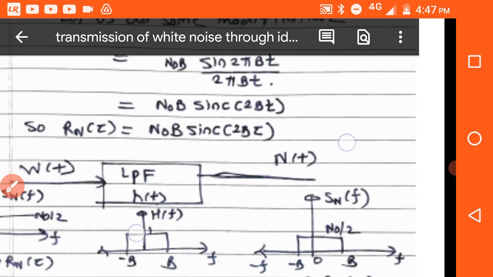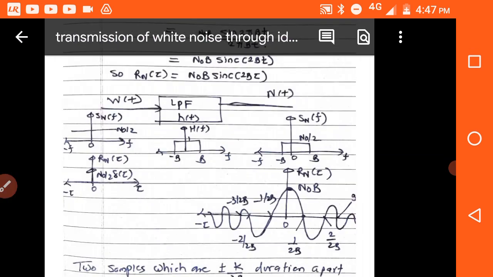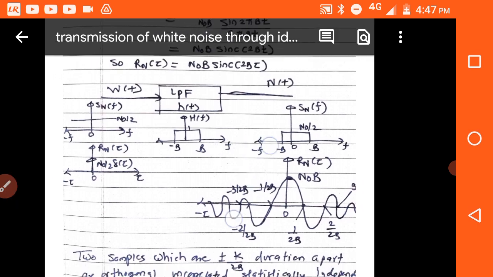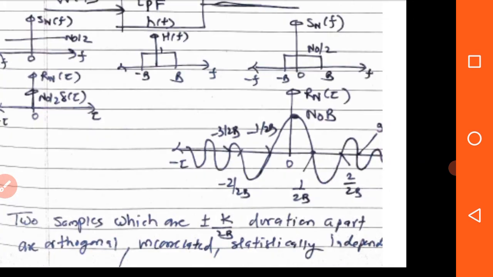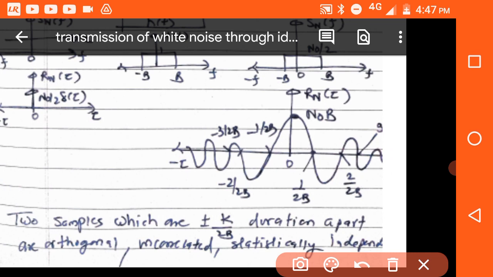Okay, so from this we can comment that the autocorrelation function here, the sinc function, has value 0 when tau is equal to plus or minus k by 2b.